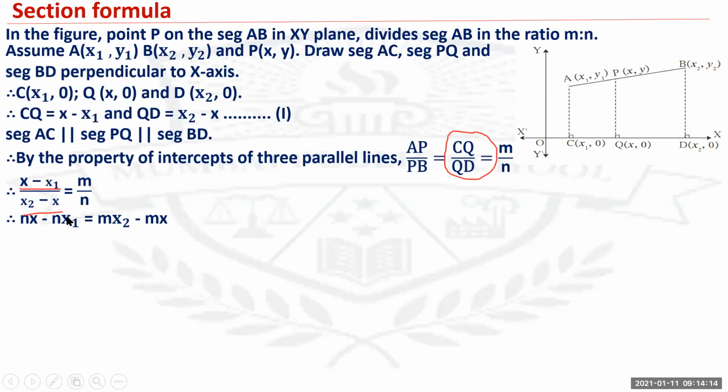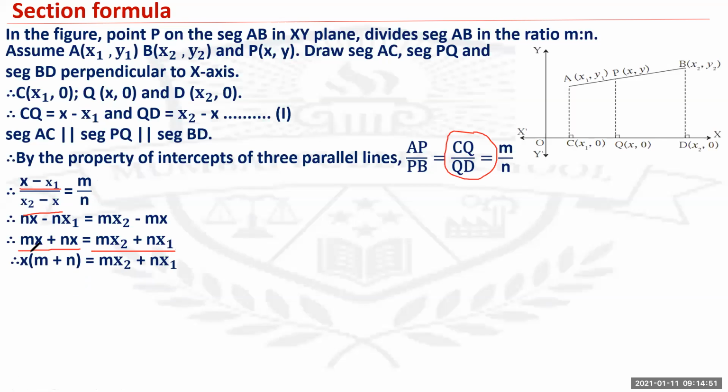Therefore, by cross multiplication, you get nx minus nx1 equals mx2 minus mx. So what you will do is put x on one side, and x2, x1 on the other side. So you will get mx plus nx equals mx2 plus nx1. Now from the above statement, you are going to take x common. Once you take x common, you will get x(m plus n). And mx2 plus nx1 will remain as it is because there is no common term.